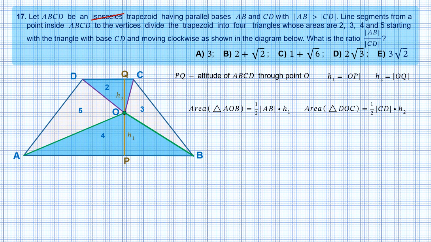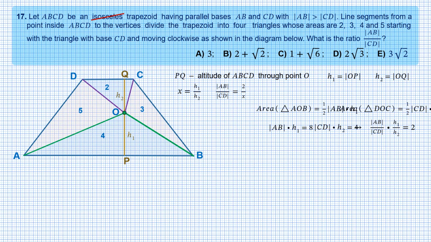So we can write that the length of AB times H1 is 8, and the length of CD times H2 is 4. Dividing the first equation by the second, we get the ratio of lengths AB and CD times the ratio of heights H1 and H2 equals 2. Let x be the ratio of heights H1 over H2. Then the ratio of lengths AB and CD, which is what we need to find, is 2 divided by x. So if we get x, we solve the problem.